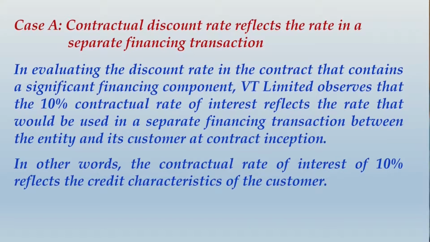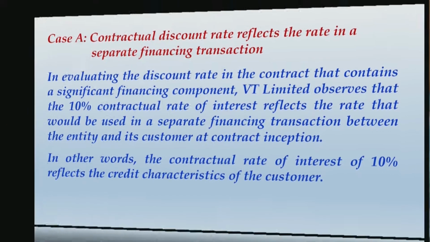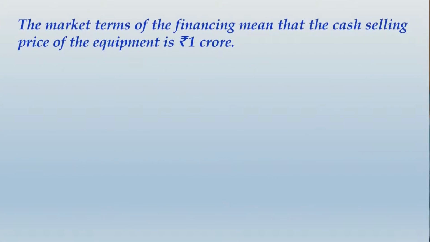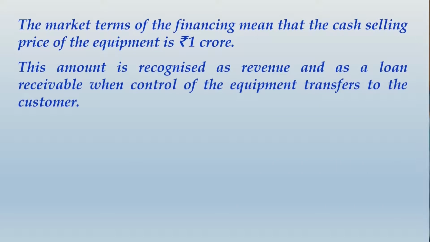Alright friends, you would have finished writing this part of the answer. Let us move ahead and write the remaining part. You would write in that case further as, the market terms of financing mean that the cash selling price of the equipment is rupees 1 crore. This amount is recognized as revenue and as a loan receivable when control of the equipment transfers to the customer.